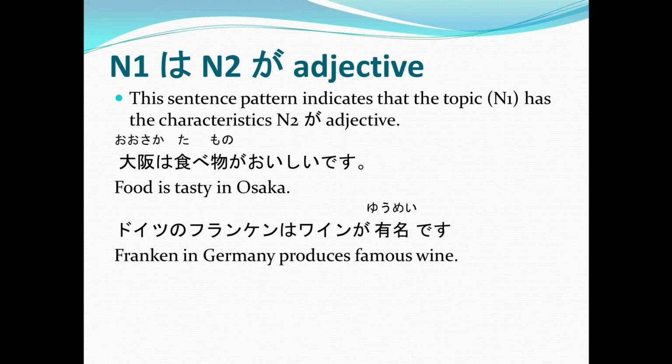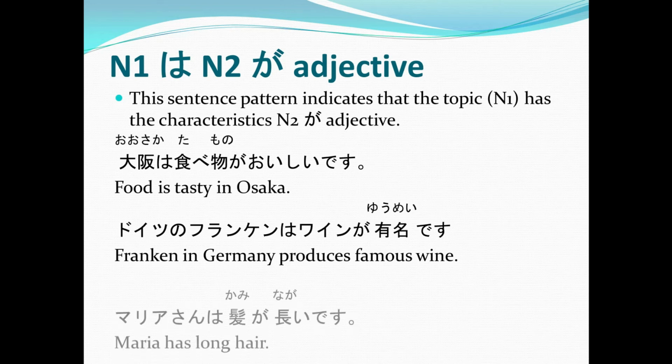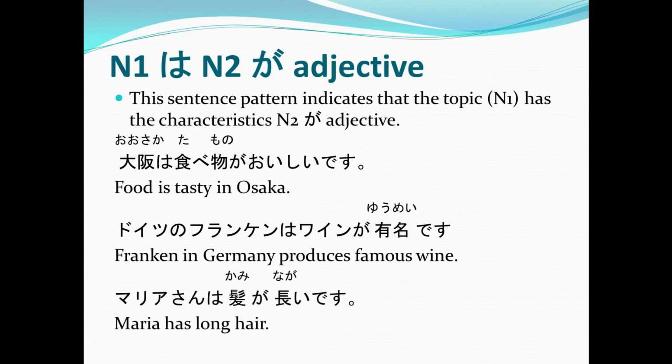Now, last example, Maria-san wa kami ga nagai desu. Maria has long hair. So Maria is our noun 1 wa, kami is our noun 2 ga, nagai desu. In this sentence, Maria is the one who has the hair which is long.